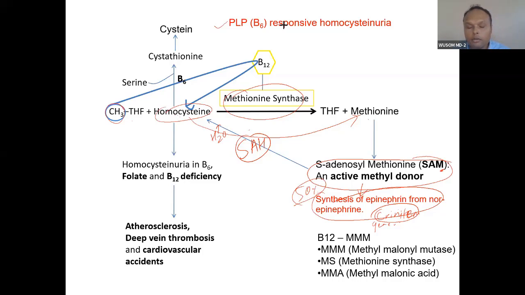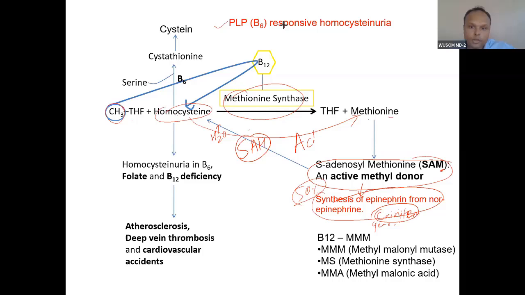And don't think that this is a non-essential amino acid, because you can see here it is not being synthesized. This methionine is rejuvenated, it is renewed. Methionine is renewed from its catabolic product homocysteine. Remember that. This cycle is called the activated methionine cycle.